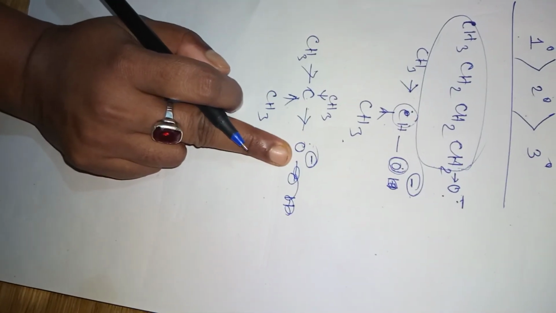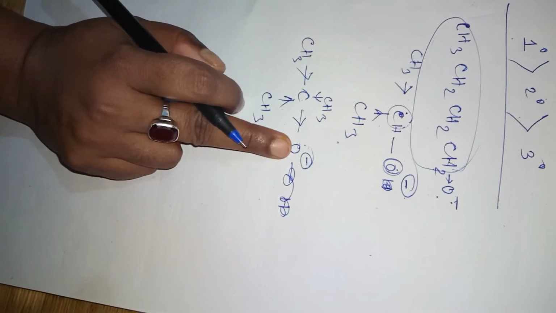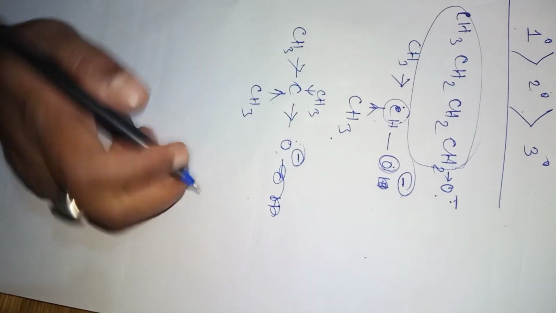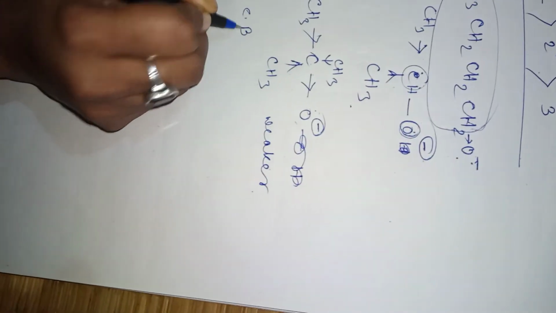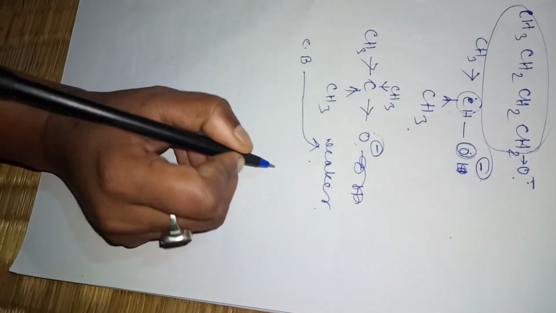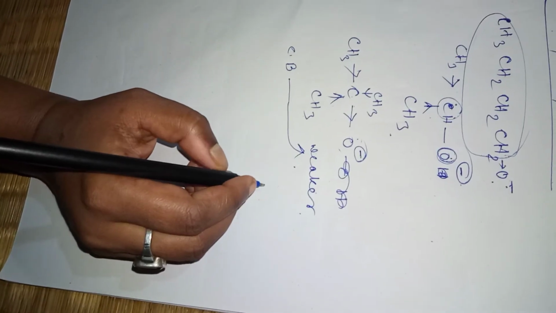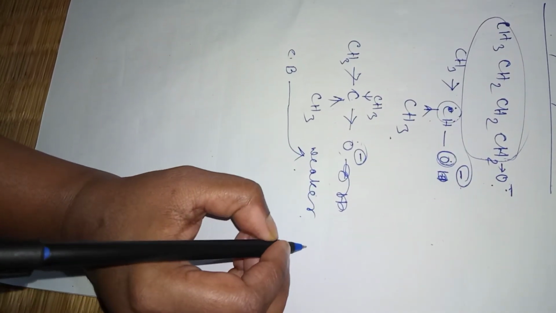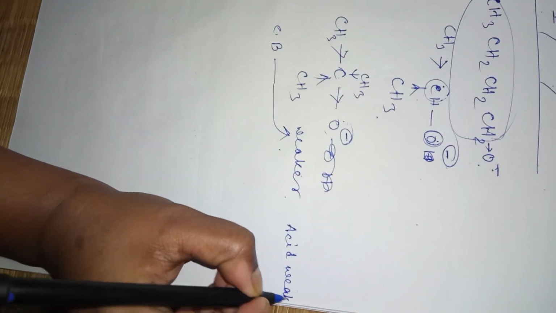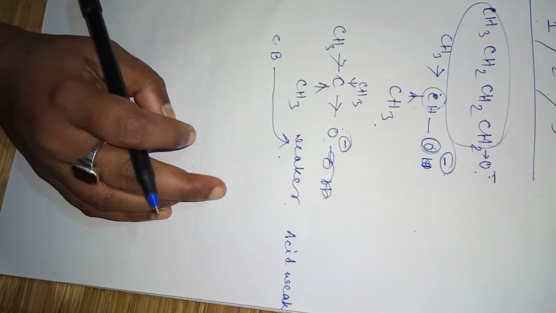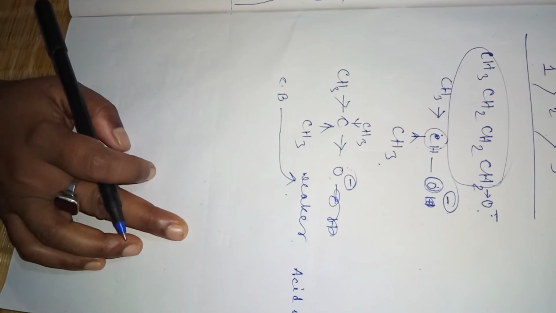So what will happen here? If any electronegative atom is having more electron density, it will be less stable. If the conjugate base is strong, that means the acid is strong.